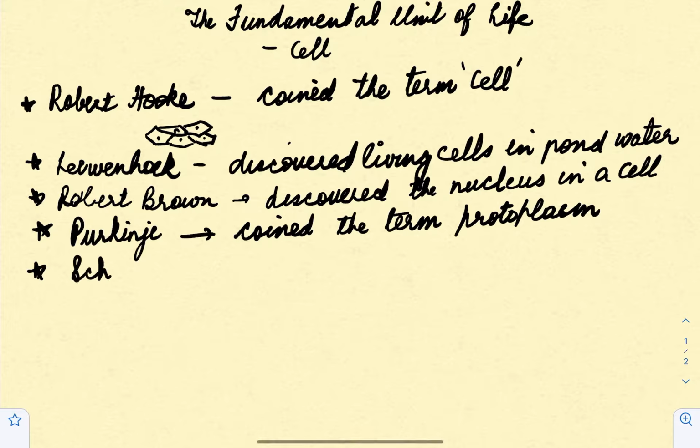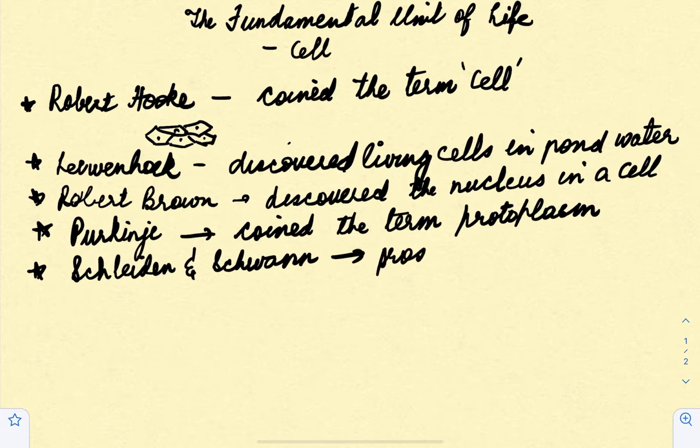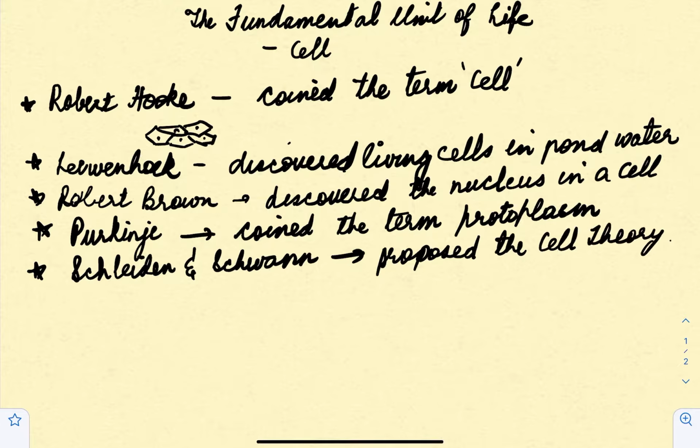Next there were two persons, Schleiden and Schwann. Now they were the ones who proposed the cell theory, according to which all living organisms came into being because of the cells. So cells are the structural and functional unit of life. This was proposed by Schleiden and Schwann.